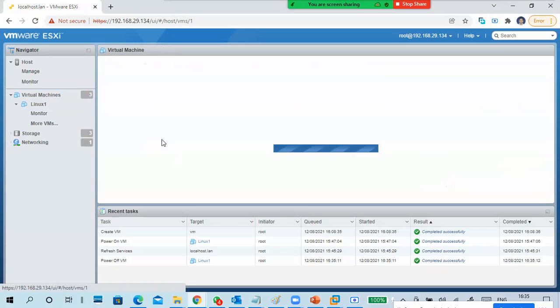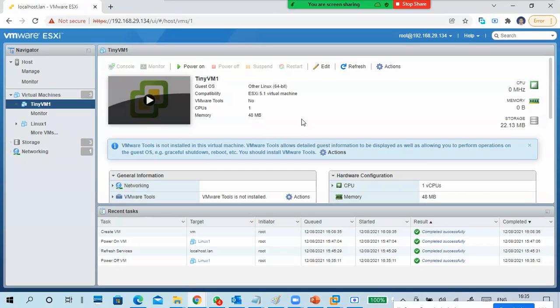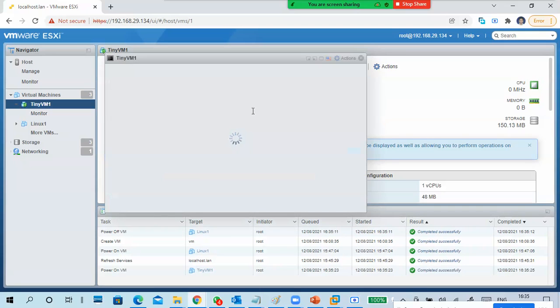Okay, so this is another virtual machine. It takes very little space. This is only for testing purposes.